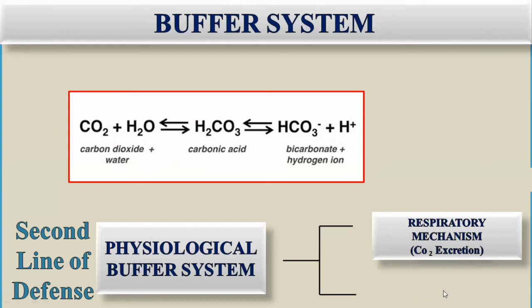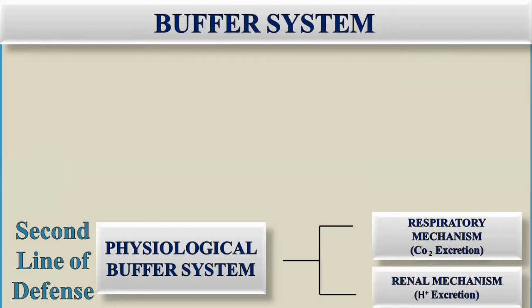Now let's come to the other compensatory mechanism that involves the kidneys. Kidneys take more time as compared to the other buffering systems, from hours to days, but this is the more reliable and more accurate buffer system. So what happens in the renal mechanism? There is the excretion of hydrogen ion. In the respiratory mechanism there was carbon dioxide excretion, but the renal mechanism is related to hydrogen ion excretion, depending on the acidic or basic environment.